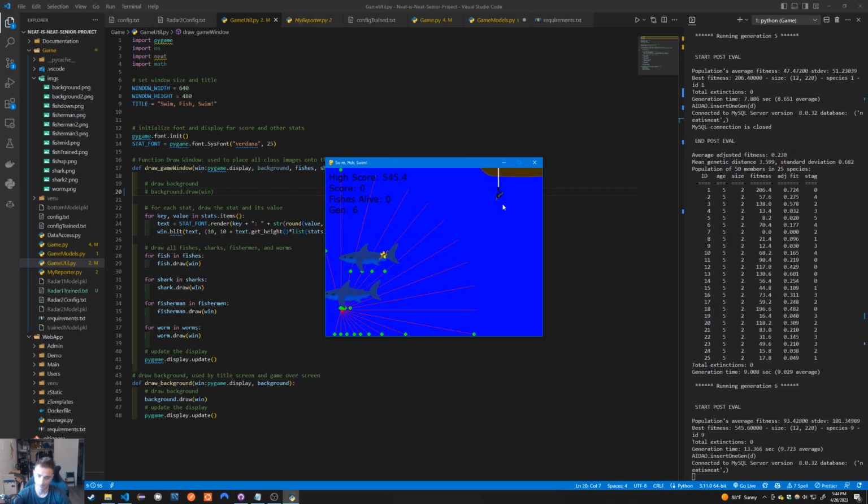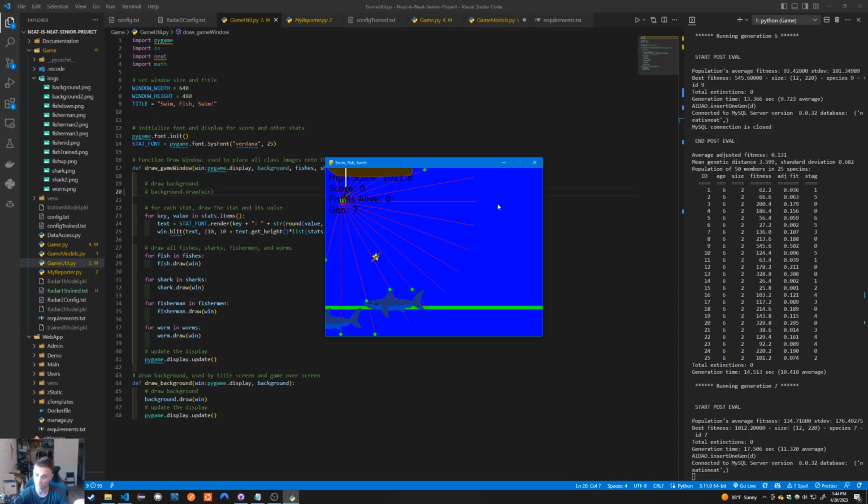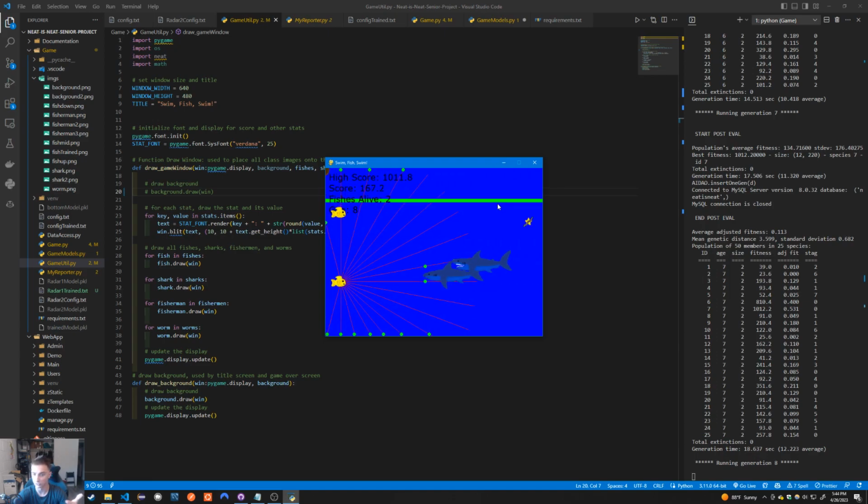So let me further explain. We take these 50 AIs, we throw them into the game, and then whichever do best out of these 50 AIs, we save the top 2, and then we say, hey, let's breed these 2 together, let's cross them and create a new generation with similar traits to the parents, similar traits and characteristics. Now, these traits and characteristics are these connections, these weights, these biases that the topology is composed of, right?